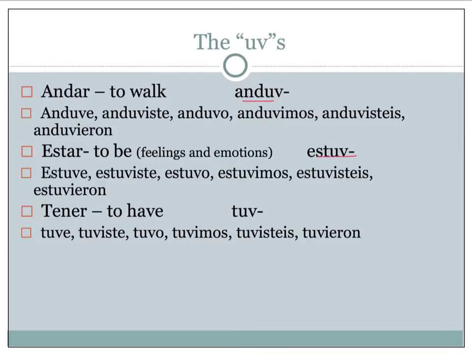Estar, same thing, we have estuv-, and our six forms are estuve, estuviste, estuvo, estuvimos, estuvisteis, and estuvieron. Tener is our tuv-, and then we have tuve, tuviste, tuvo, tuvimos, tuvisteis, and tuvieron. So please take a moment and fill these into your chart. Please do it carefully so that your spelling is correct.